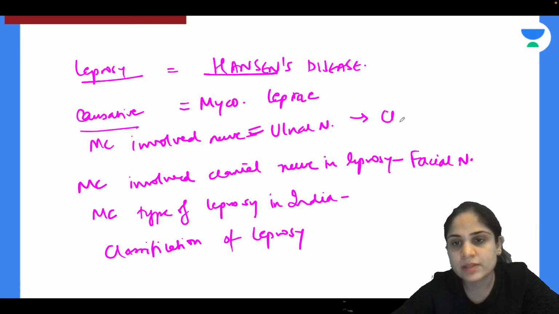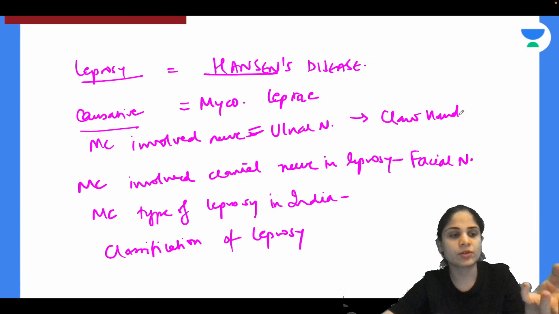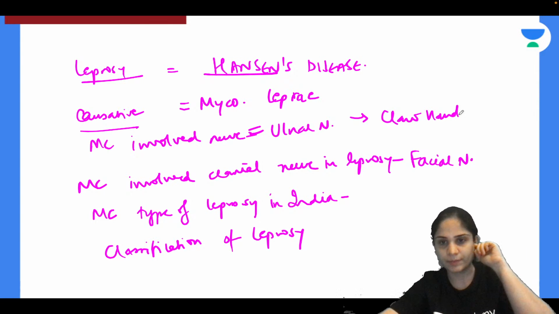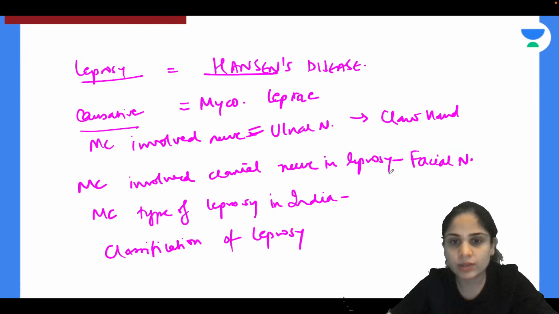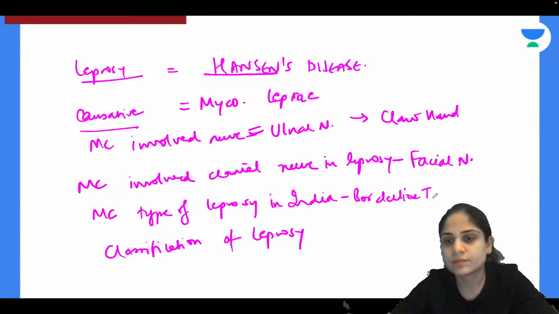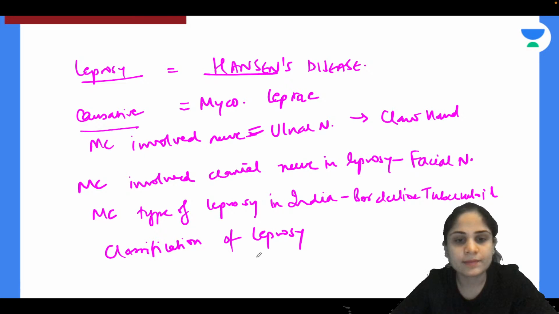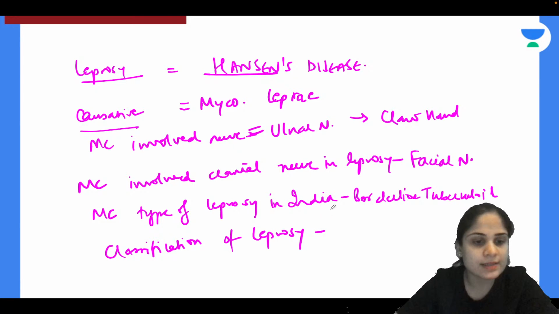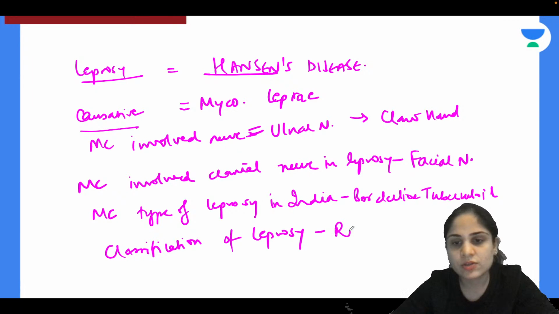Because the ulnar nerve is involved, you see ulnar claw hand in these people. Have you seen anyone suffering from leprosy? They have ulnar claw hand. Then the most commonly involved cranial nerve is the facial nerve. The most common type of leprosy in India is the borderline tuberculoid type. And the classification of leprosy, very good Anjana, is called the Ridley-Jopling classification.